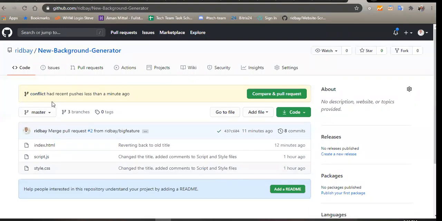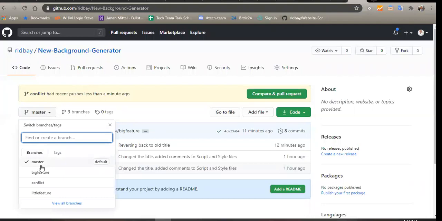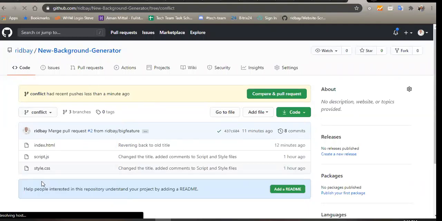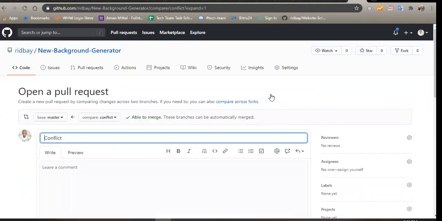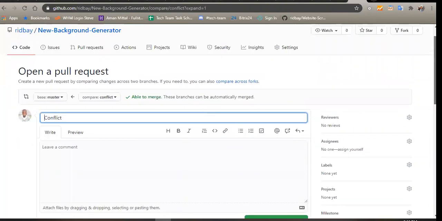So we have the complete branch, and if I click here now, we have the complete branch which has been created. But if you click on it, you see that we have some things here. So I can just merge. So I can raise a PR rather. So I want to open a pull request.